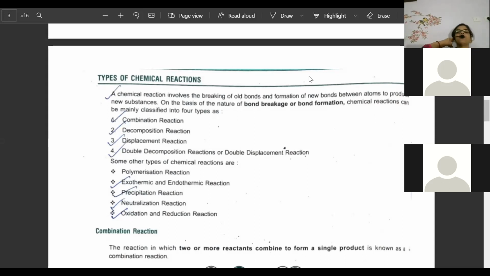Okay. Now, beta, combination reaction. Till now, you have seen one very important thing. Neutralization reaction is exothermic. They ask these questions. Neutralization reaction, Mustafa, very good.